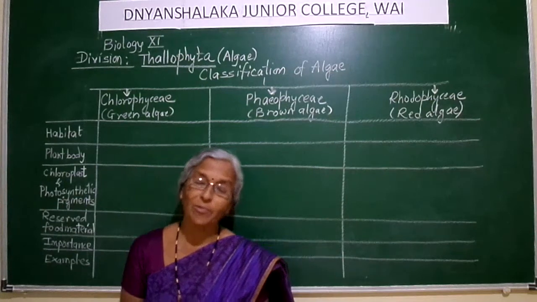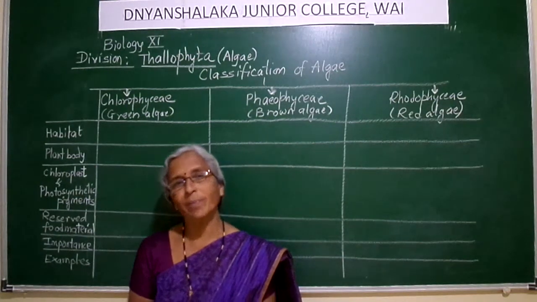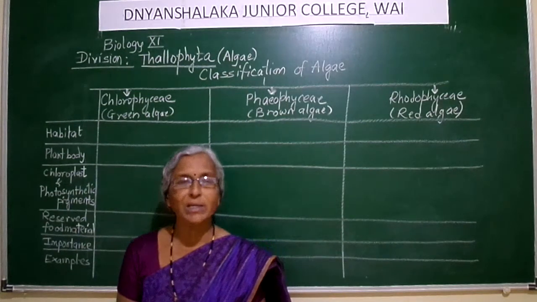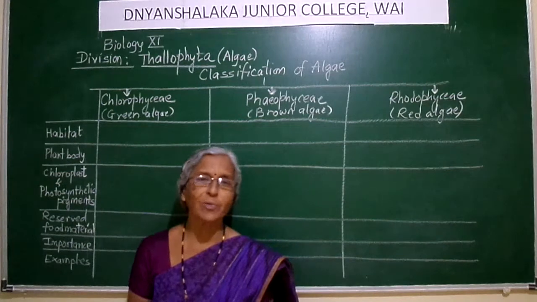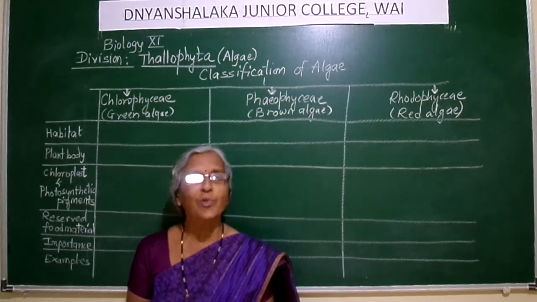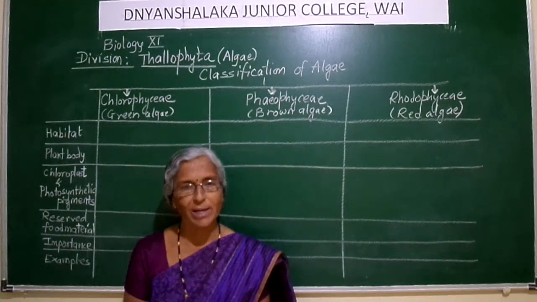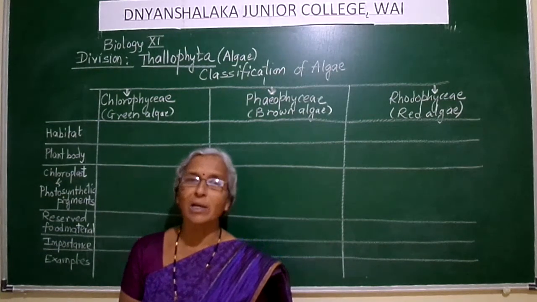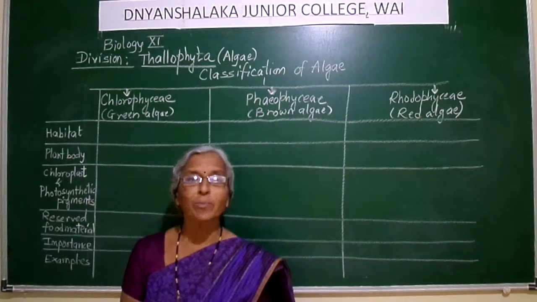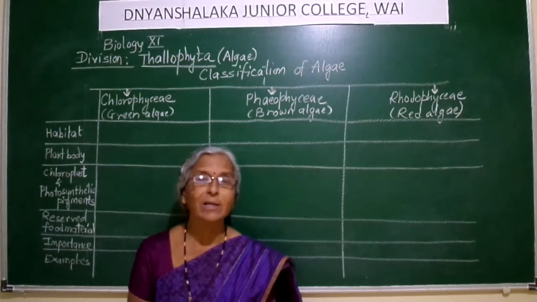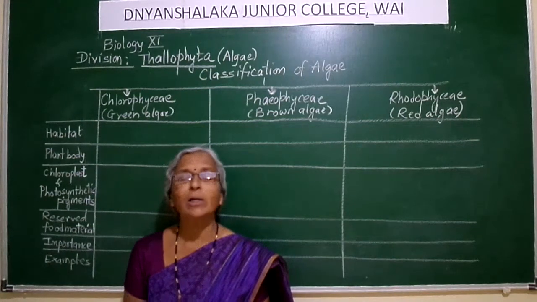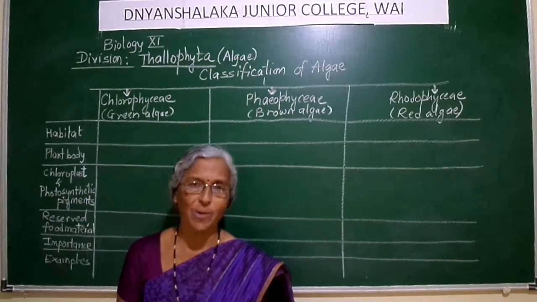Now today in fact we have started with the study of division Thallophyta, right? We have seen that these thallophytes range from unicellular algal members like Chlorella or Chlamydomonas to filamentous members like Spirogyra, and some of the algal members belonging to Thallophyta are gigantic, big, and these are 60 meters in their length, commonly called as kelps or the alga Sargassum.